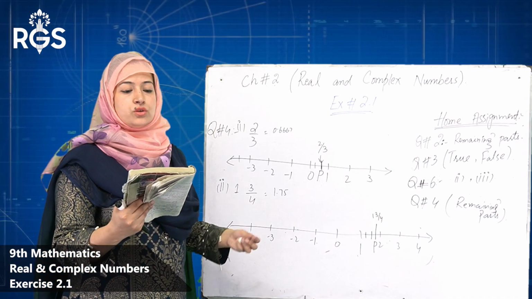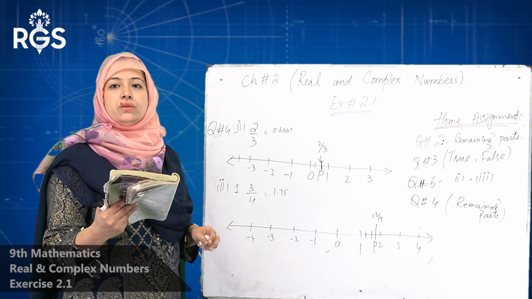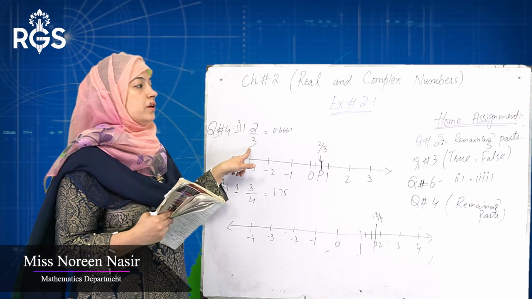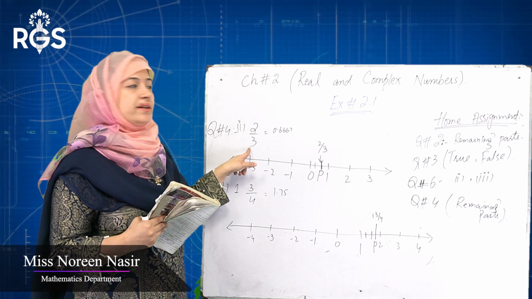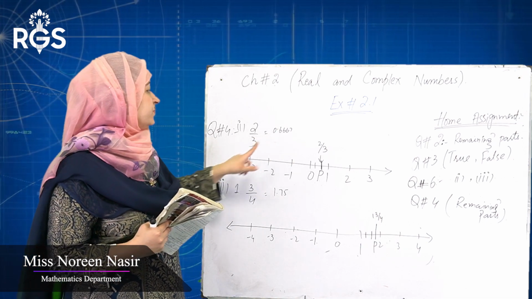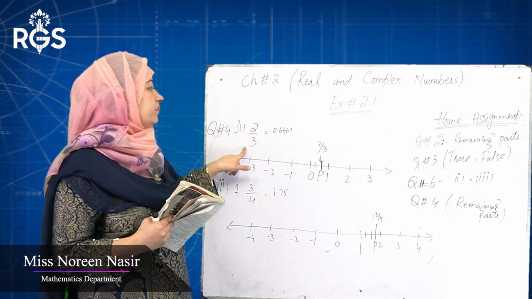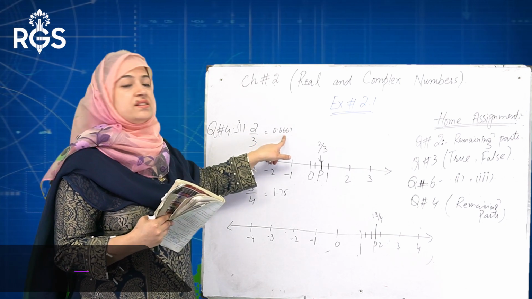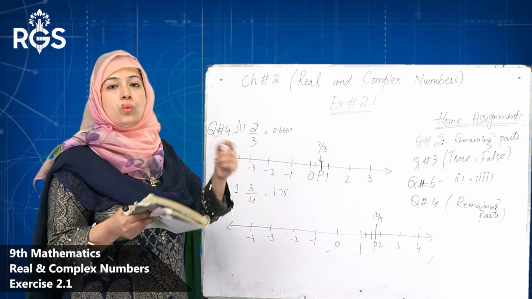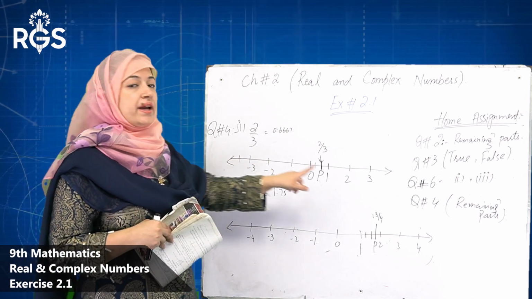Now we will discuss question number 4, represent the following numbers on the number line. Now we see part 1, 2 by 3. 2 by 3 is approximately, by calculator, 0.66667 and so on. So 2 divided by 3 is about 0.67. It is near about 0 and 1. So we use a number line.